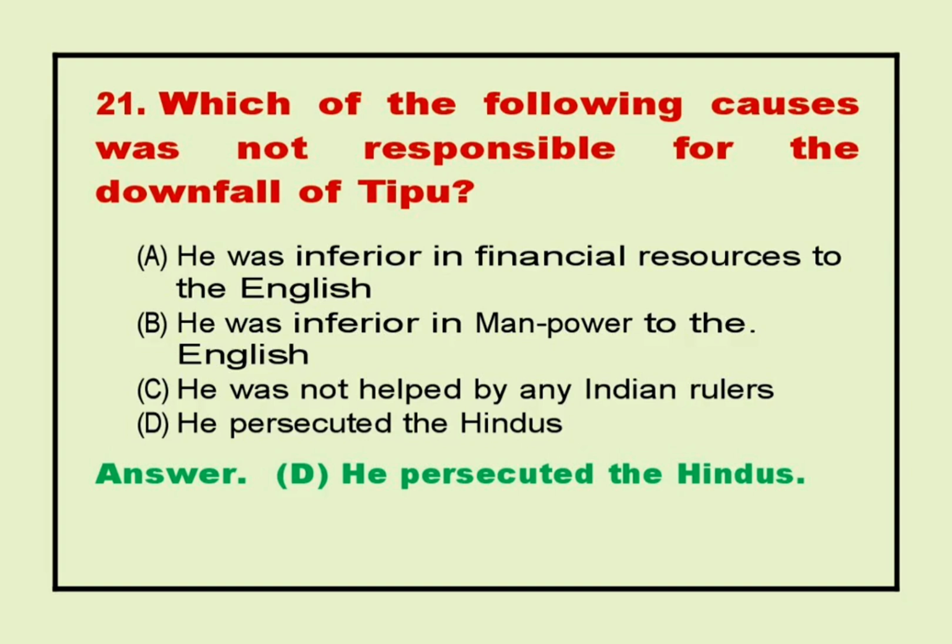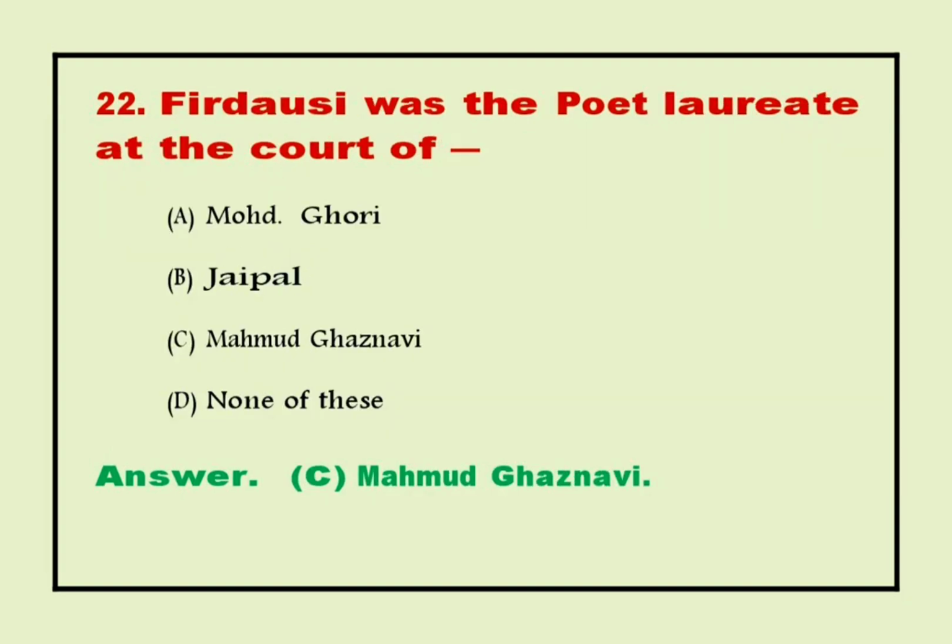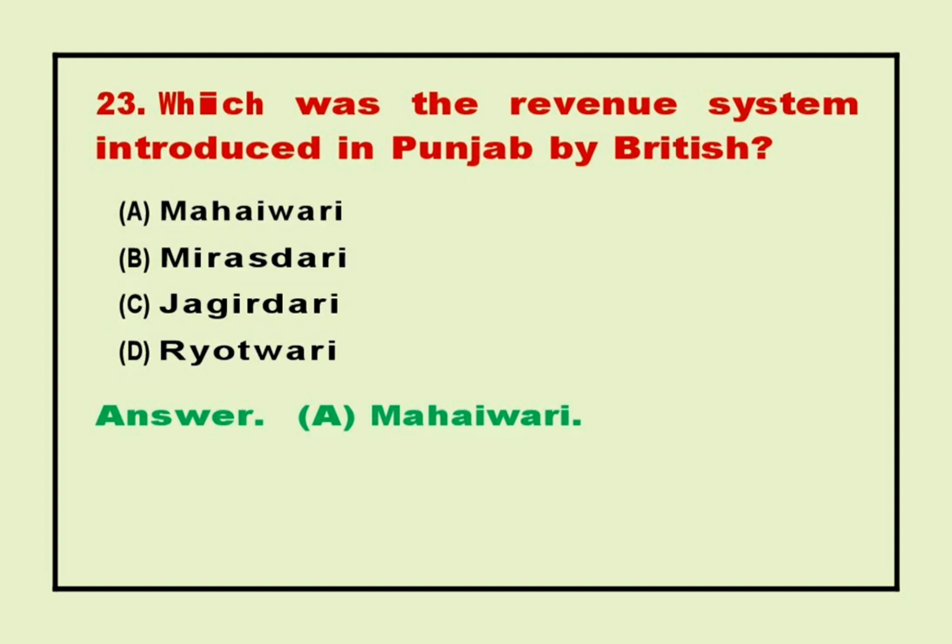21. Which of the following causes was not responsible for the downfall of Tipu? Answer D. He persecuted the Hindus. 22. Firdausi was the poet laureate at the court of? Answer C. Mahmud Ghaznavi.